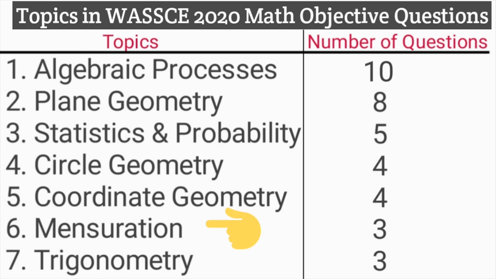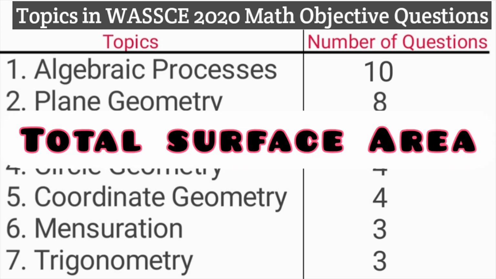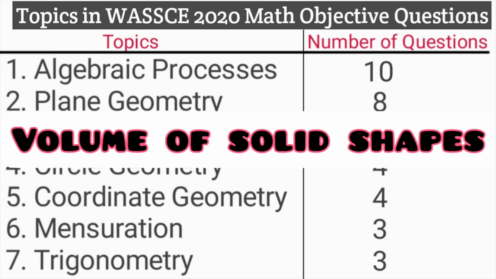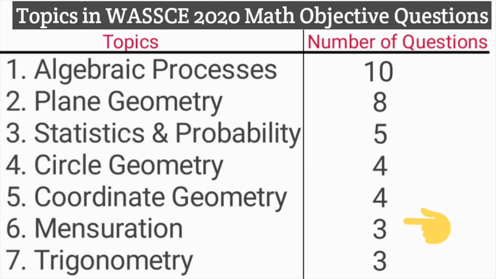And then number 6, mensuration, talking about total surface area and volume of solid shapes. We have 3 questions in 2020 and also 3 questions from this topic in 2019. Then number 7, trigonometry. We have 3 questions in 2020 and also 3 questions from this topic in 2019.